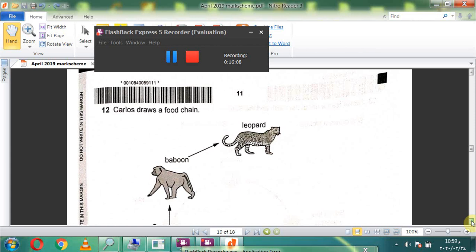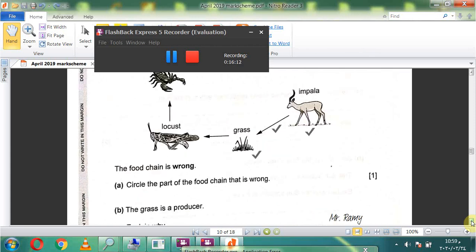12. Carlos draws a food chain. The food chain is wrong. Why wrong? Because here the arrow, circle the part of the food chain that is wrong. Here the arrow between impala and grass. Here the arrow is wrong between impala and grass.